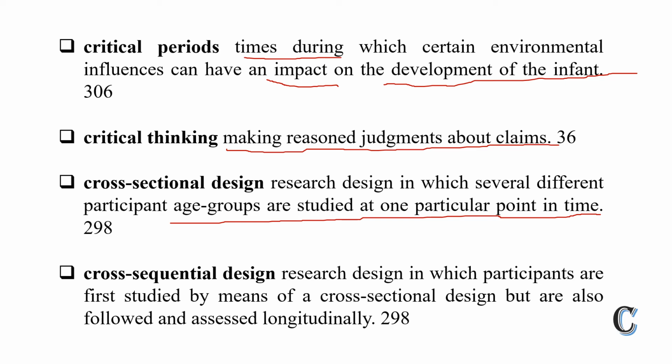It means, for example, you have one age group, 12 to 13, and another group with ages 16 to 19. You can measure all the different age groups at one time. That is called cross-sectional design.